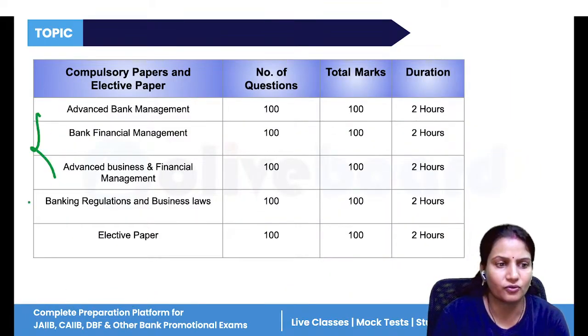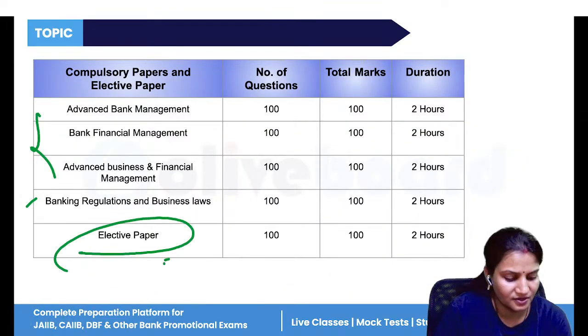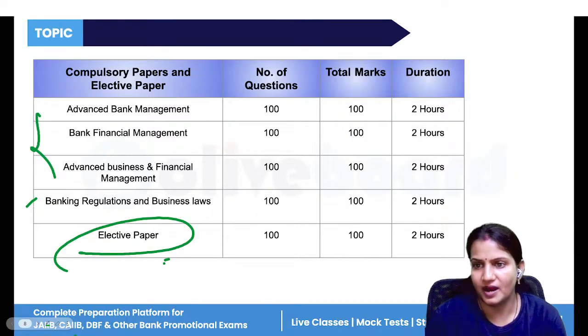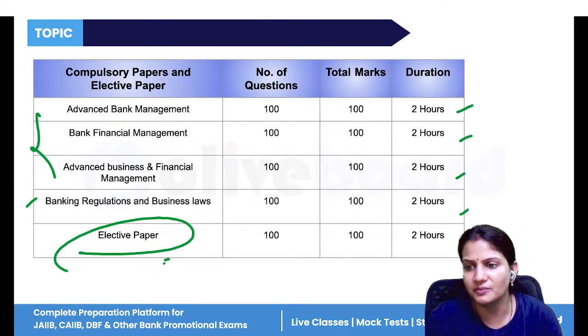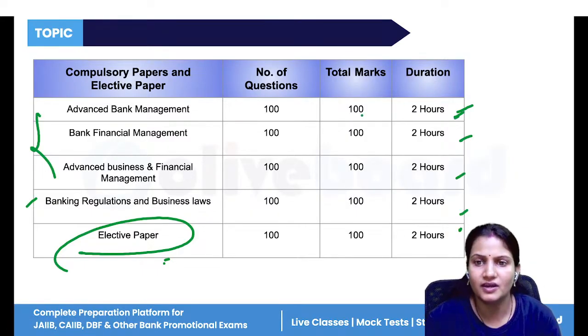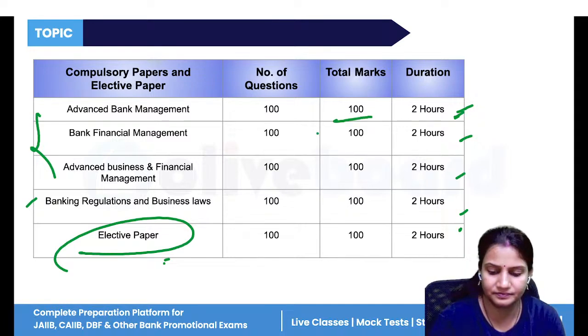So these are the 4 compulsory papers. And last, you have the elective paper. And for every paper, how much time is provided? That is 2 hours are given, total marks 100 each.